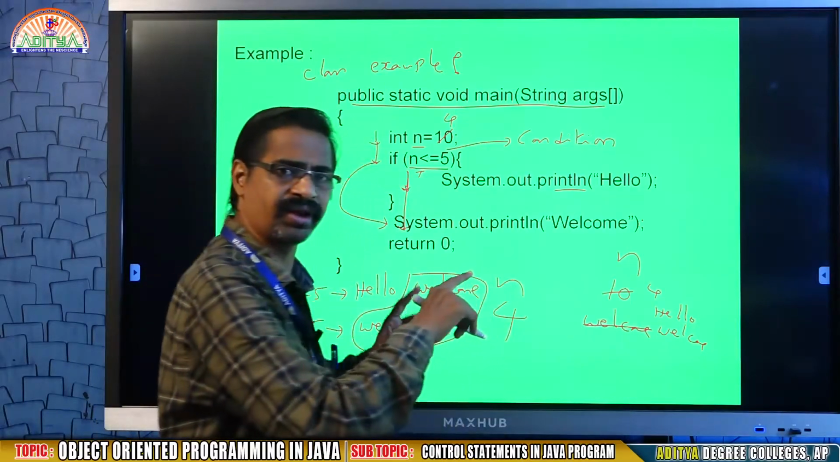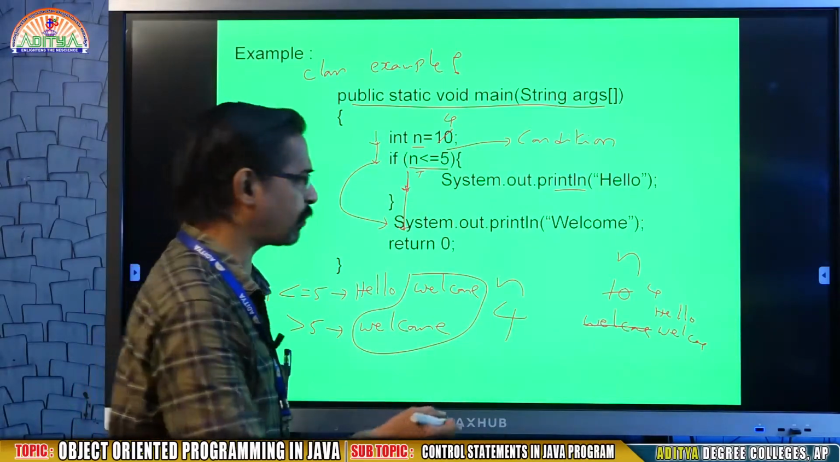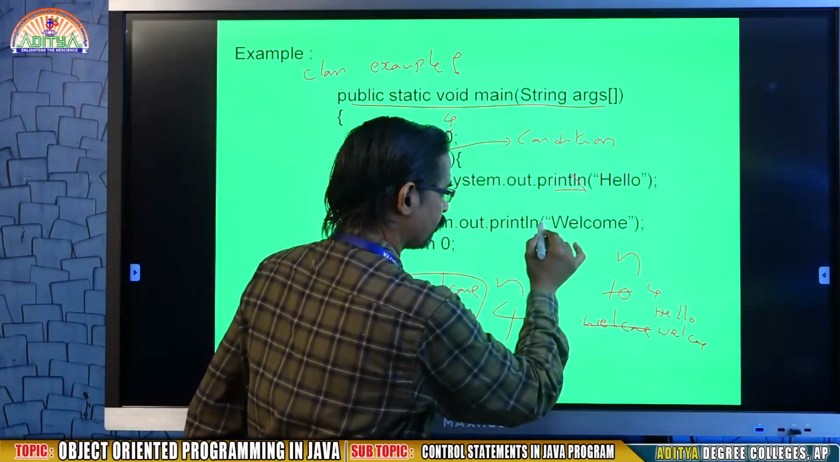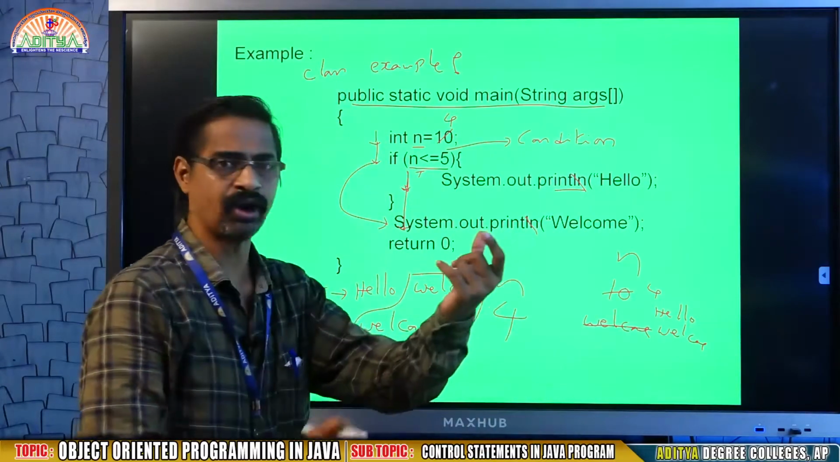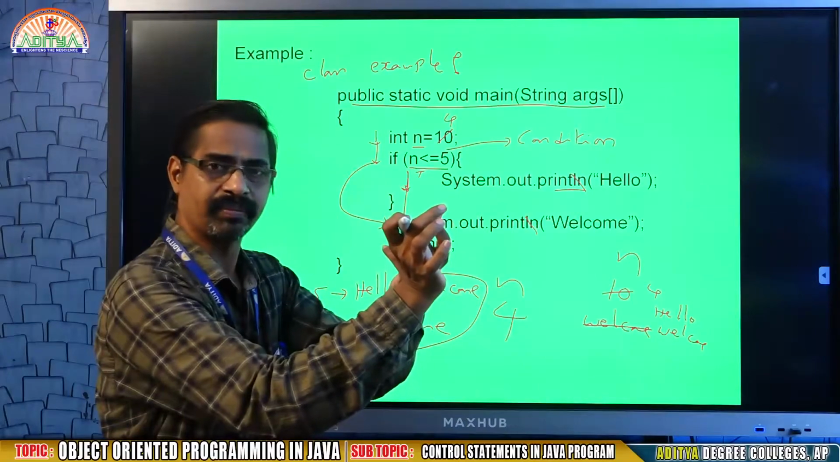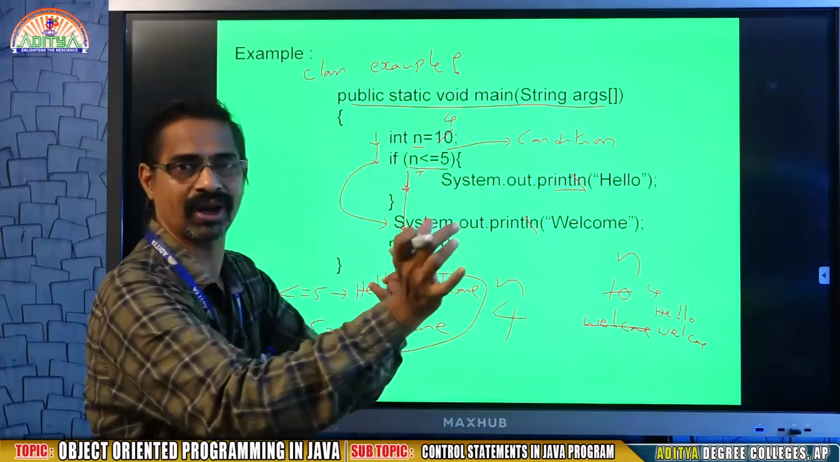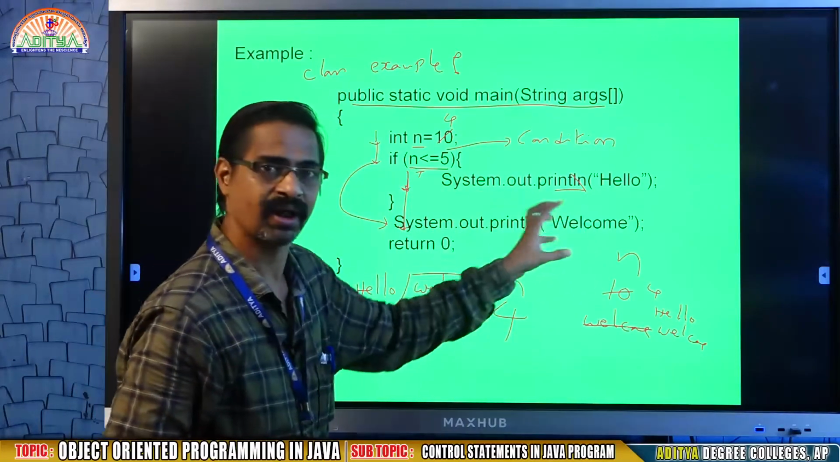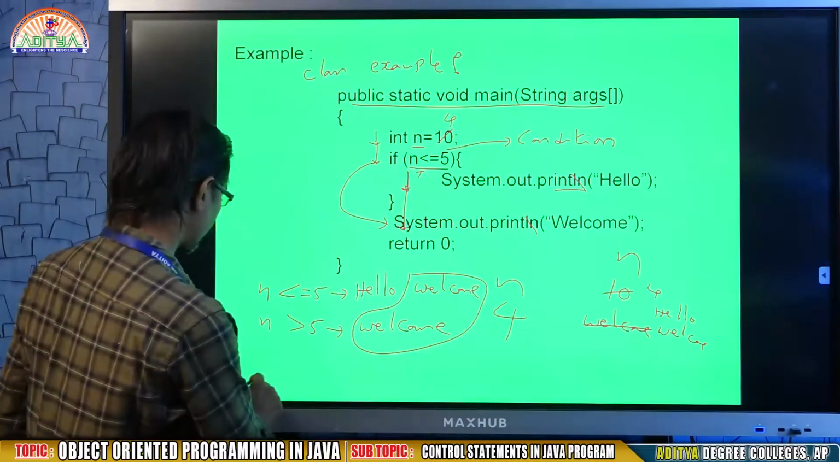In case we rewrite the same program without ln, what happens? It will print hello, next it will print welcome. So hello welcome will look like this. So println, observe the difference.